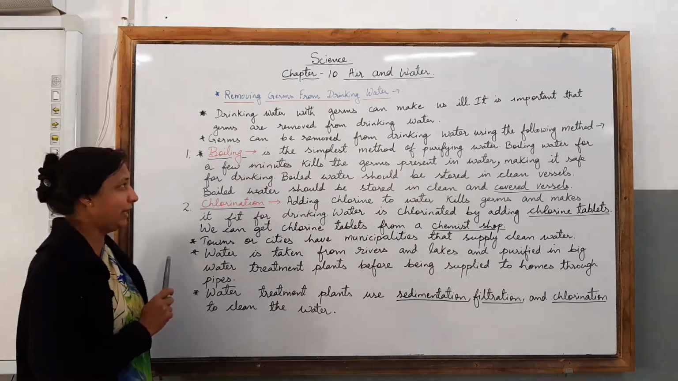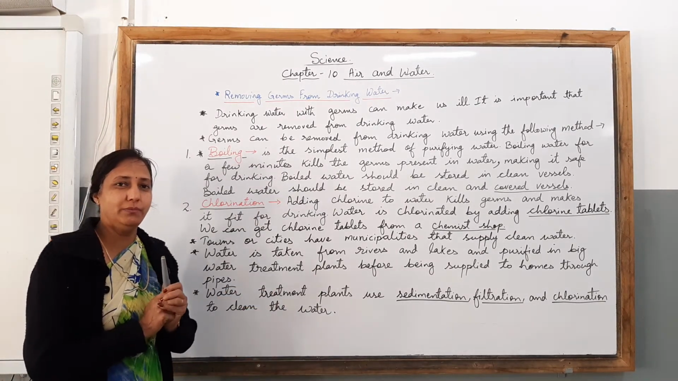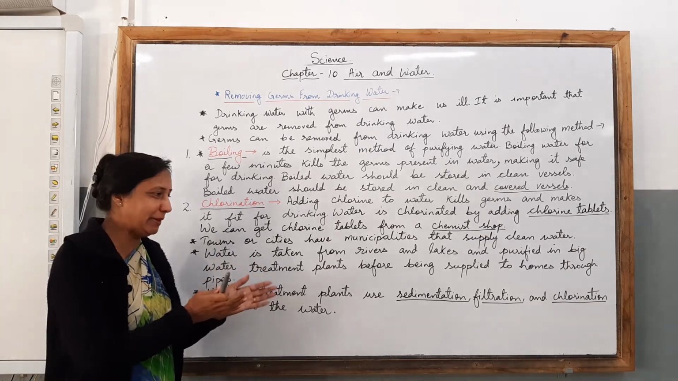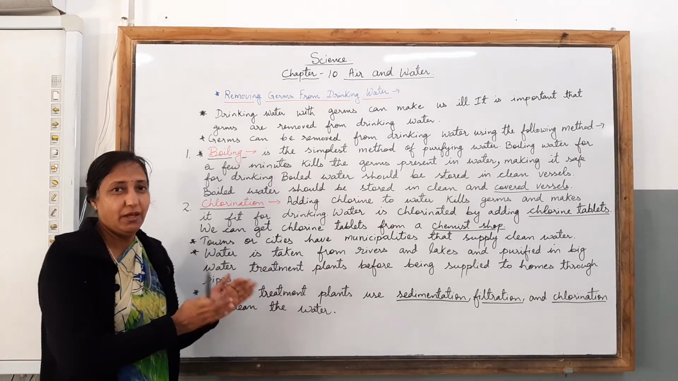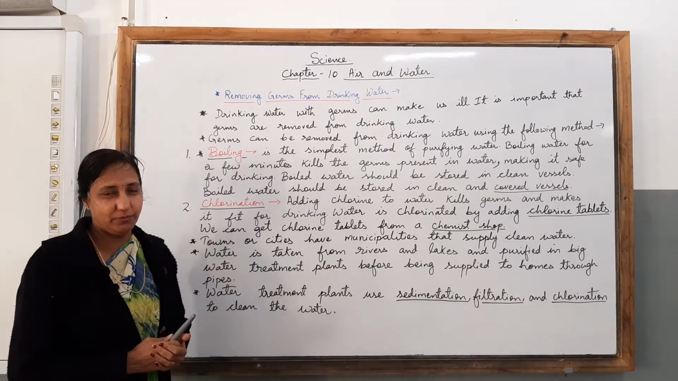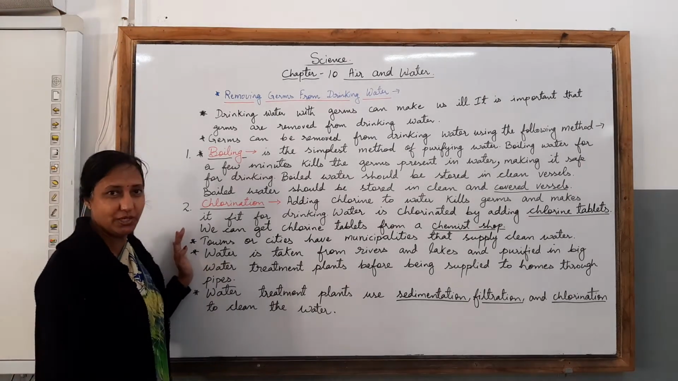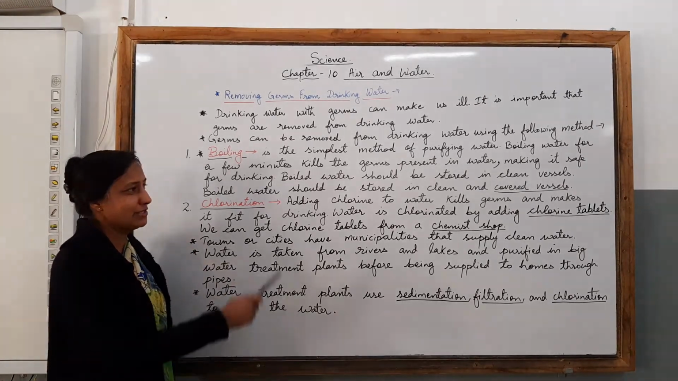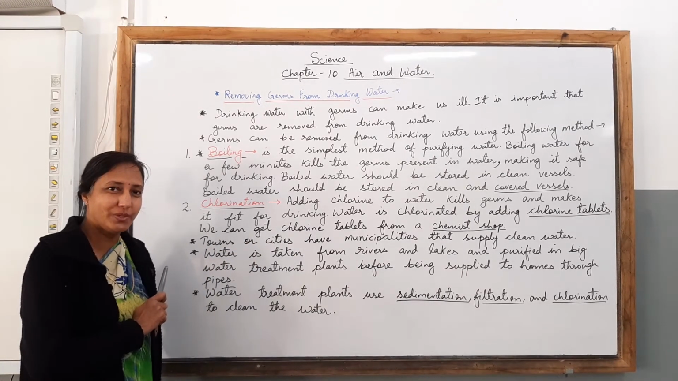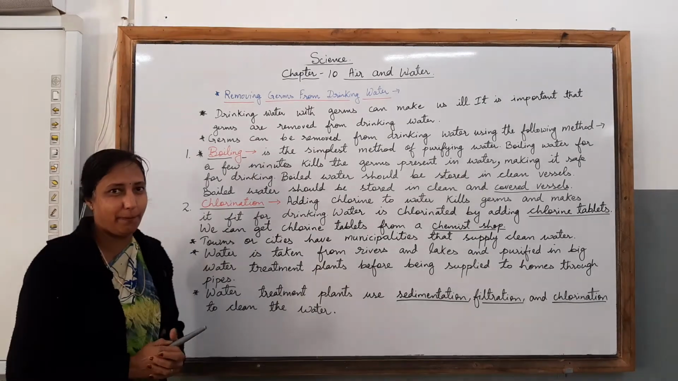So first, boiling is a simple method where you just need to boil water. Then after cooling, you can keep it in a separate vessel with a covered lid, and then you can drink that water because it becomes germ free. The second method which you learned was chlorination, that is adding chlorine tablets to water, and those chlorine tablets are available in the chemist shop.